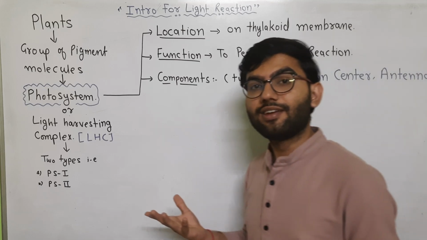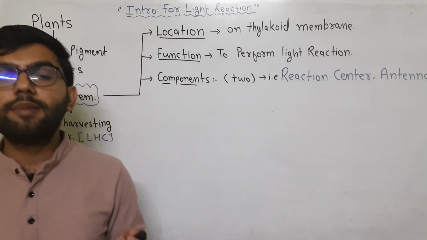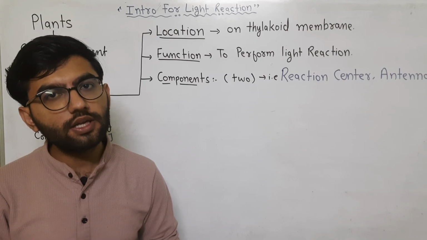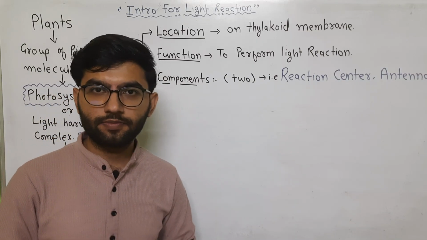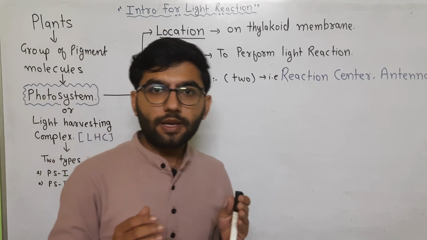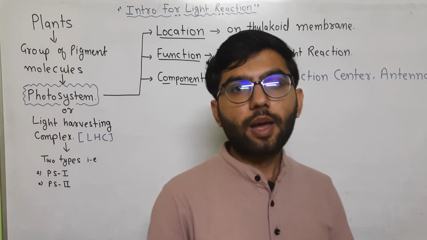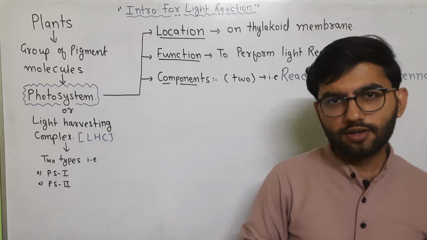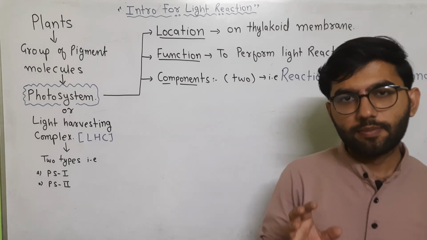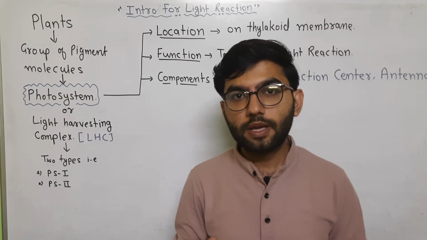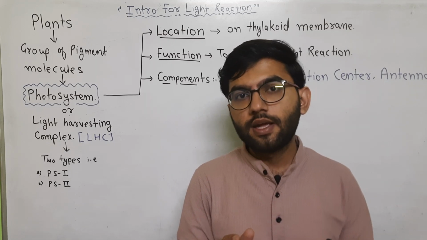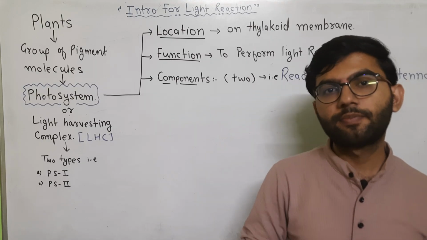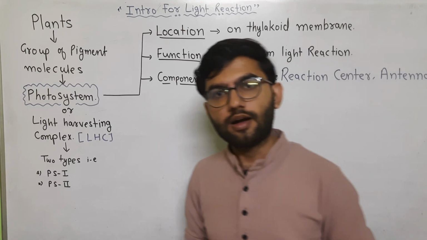What does the light reaction mean? The light reactions in the plant are responsible for absorbing light energy and converting it into chemical energy. Of course, the few pigments that are responsible for absorption of light energy, are they present randomly within the plant? The answer is no. They are present in group form. When the pigments are present in group form, this group is called the photosystem. Now the second question is, where is this group of pigments present?